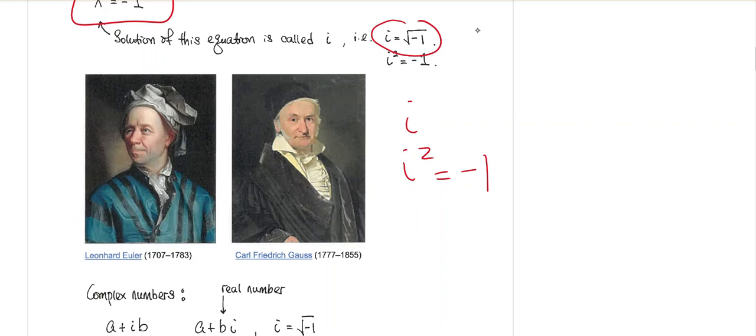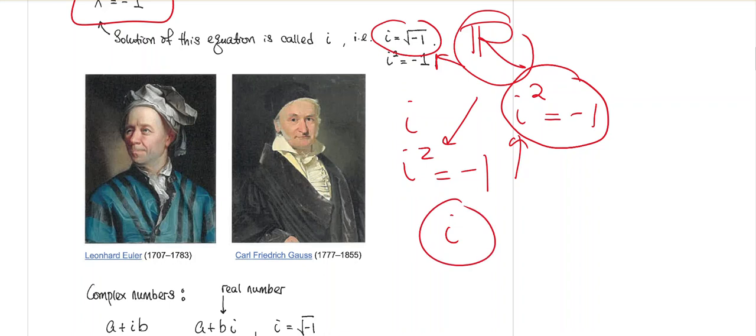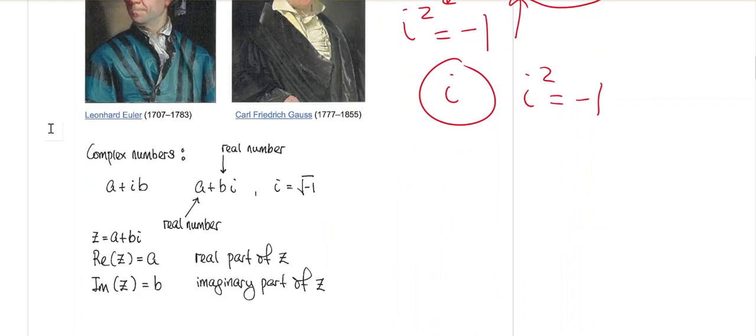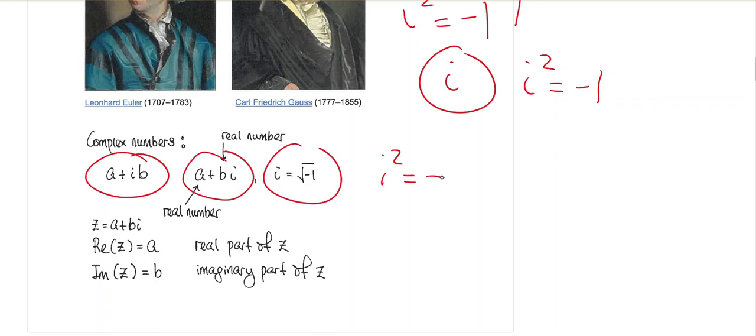So these are clearly not real numbers. In the real number system, we do not have an i where i² = -1. We do not have that. Now i here probably stands for imaginary, and i is a number where the square of that number is equal to -1. In general, complex numbers can be written in the form a + ib, or you can also write a + bi, where i² = -1.